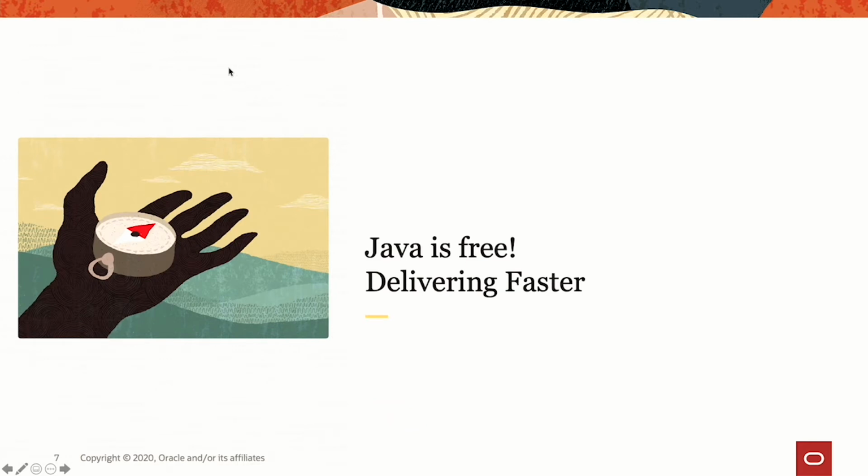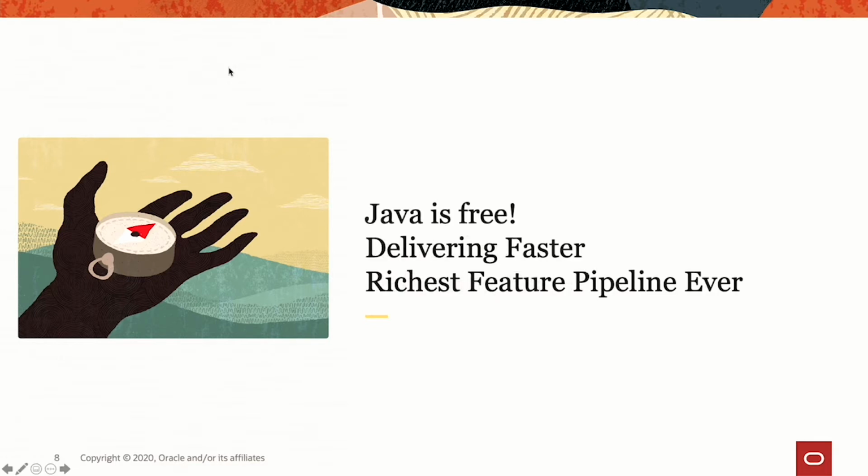So Java is free, and we put everything in place to be able to deliver features faster. And guess what? It works. Clearly, OpenJDK and Java never had so rich a pipeline in terms of features.